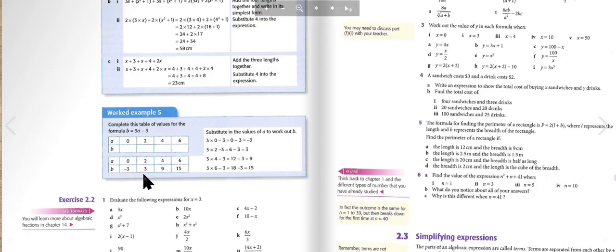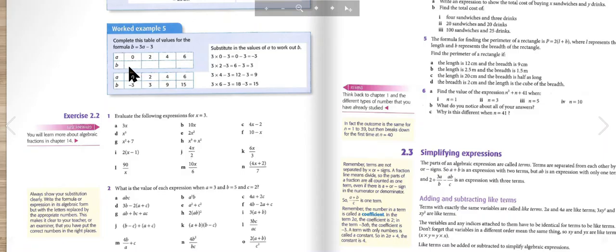And 3 times 6 minus 3 equals 18 minus 3, equals 15. So this is the complete table of values for the formula b equals 3a minus 3.